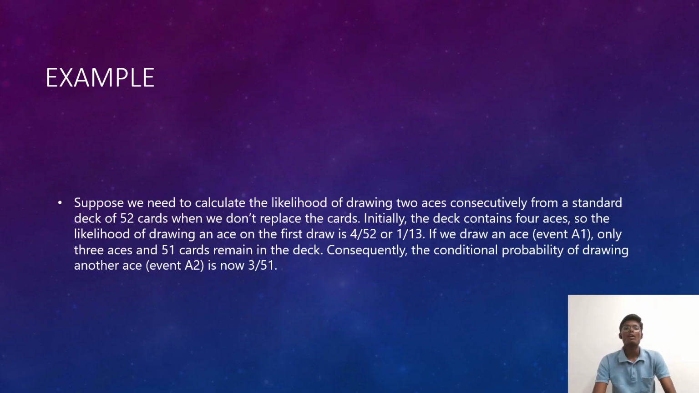Next, an example. Suppose we need to calculate the likelihood of drawing two aces consecutively from a standard deck of 52 cards, when we do not replace the cards. Initially the deck contains four aces. So the likelihood of drawing an ace on the first draw is 4 by 52 or 1 by 13. If we draw an ace A1, only 3 aces and 51 cards remain in the deck. Consequently, the conditional probability of drawing an ace, event A2, is 3 by 51. Solve the problem.